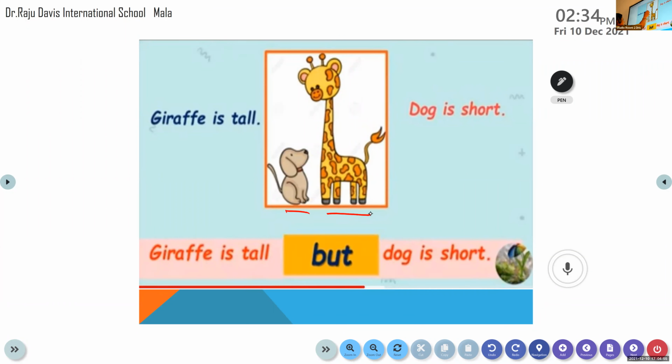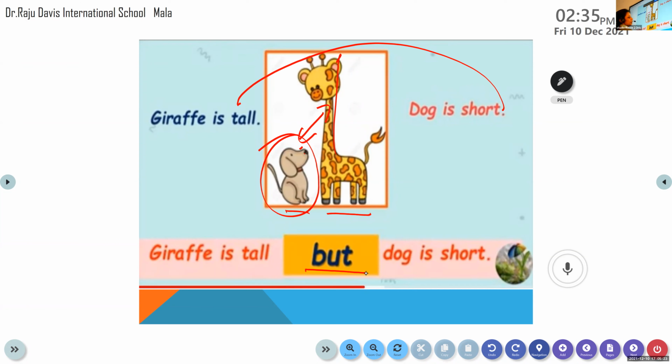Here, in the previous sentences, we saw we are talking only about the dog. Dog is a faithful animal. Dog is a clever animal. So we could say this is a similar idea. Here we are talking about two different animals, and also we are talking about opposite ideas. One is tall and one is short. So we have to join the sentences using the conjunction but. So the giraffe is tall, but the dog is short. Clear to all of you?